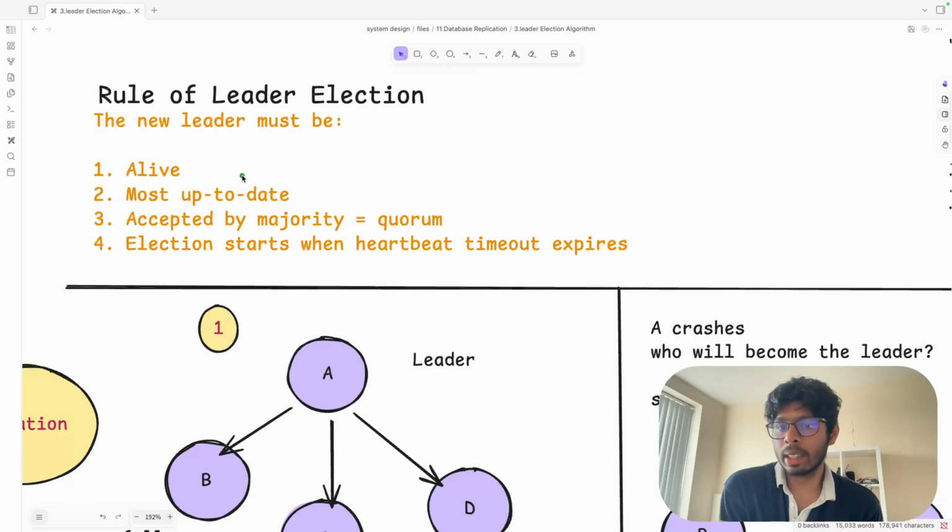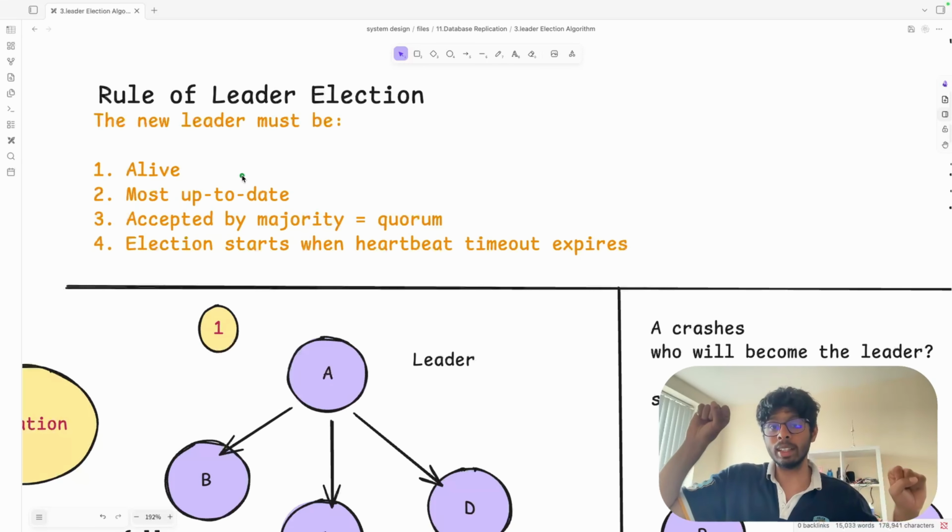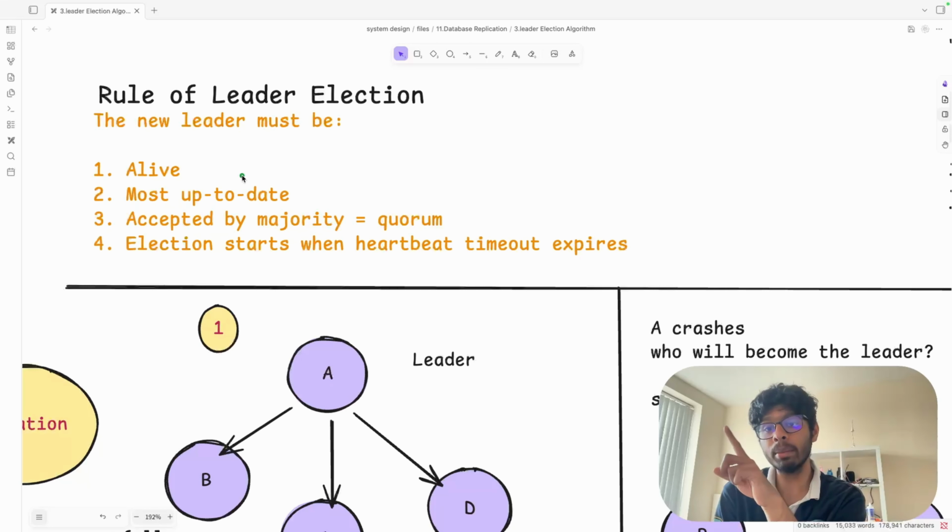Do you guys remember that we have studied write ahead logging? Write ahead logging says that we are going to write a log, and if we have three replicas, any one of the replicas is the most updated one. It means that, let's say R1 is in sync with the master. If it is the most in sync, then there is a high chance that it can become the new master, because it is going to have the most updated data. We also studied in our last video that the most updated one will become the new master. But is that going to be true? We are going to see that.